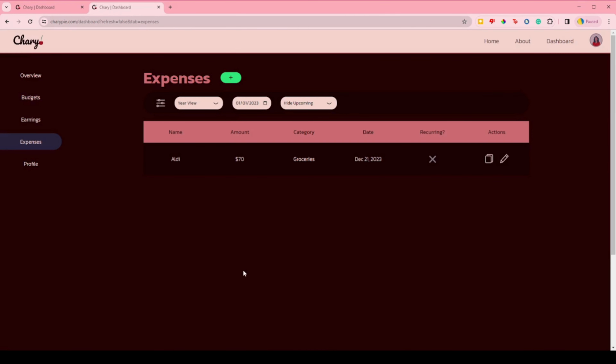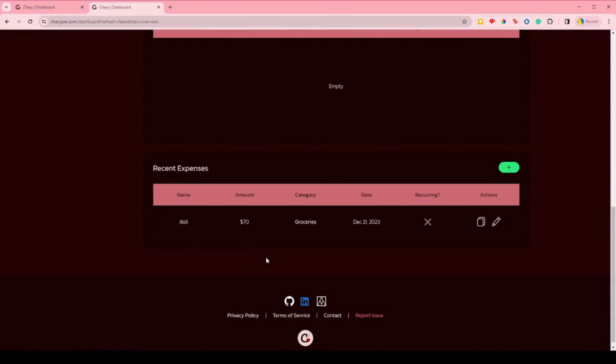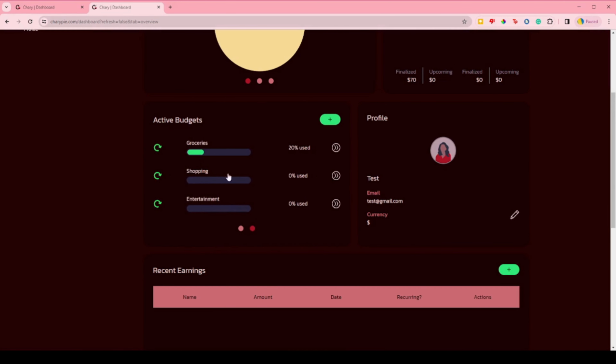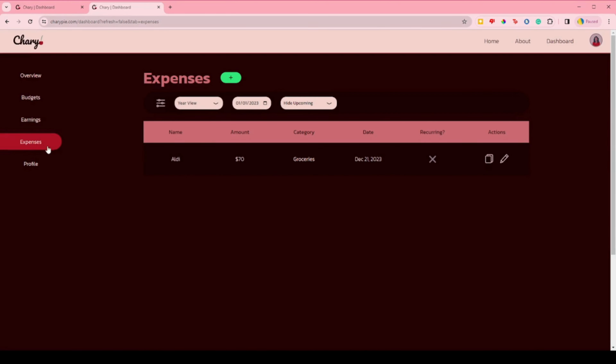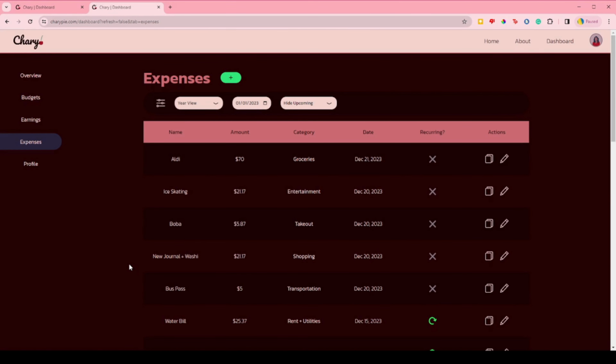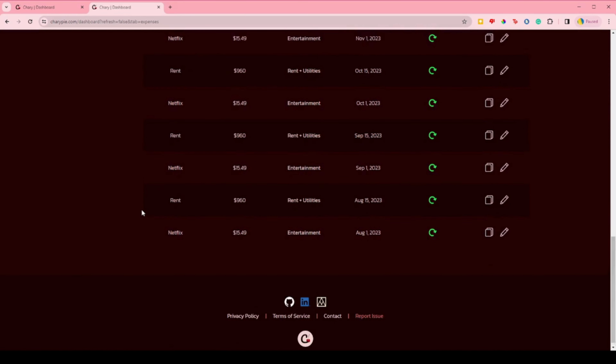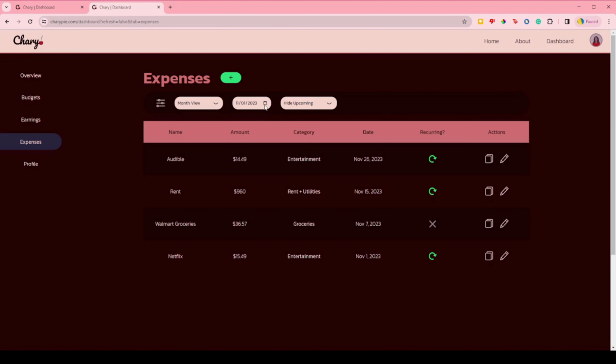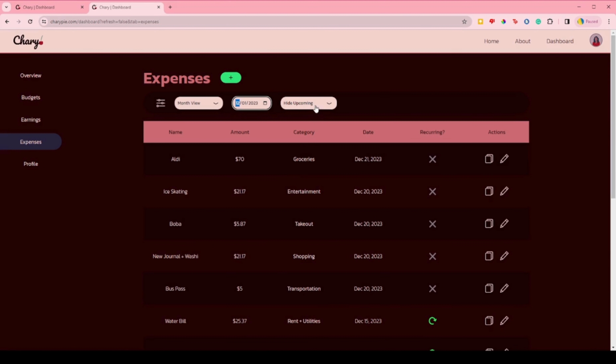Now you can see the expense listed in the expense section, as well as on the overview page. The progress bars for the budgets are also updated. Now I'll create some more expenses to show you how this page looks once it's filled up. Now we have a long list of expenses. By default, this page shows all finalized expenses for the year. Using the filters at the top, you can choose the time period you want to view, change the view dates, and you can choose whether to show or hide upcoming expenses.